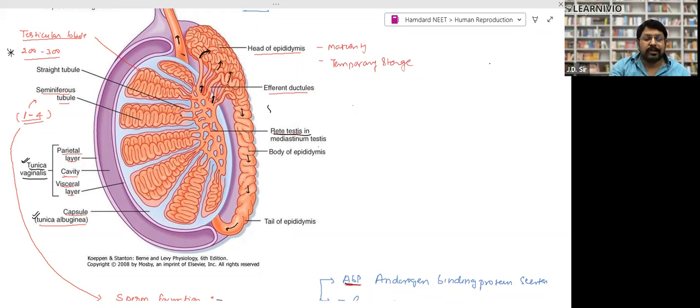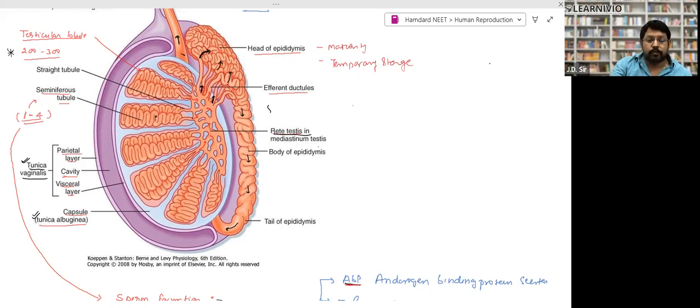These folded tubules are called seminiferous tubules. The number of seminiferous tubules can be 1 to 4 inside a testicular lobe. Either it's 1 or there can be a maximum of 4 seminiferous tubules. Inside the seminiferous tubule, the formation of sperm takes place.